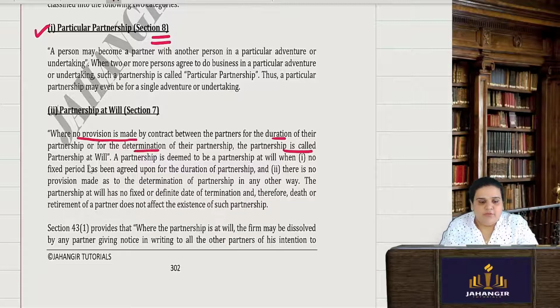Then the partnership is called a partnership at will. By default we consider it a partnership at will when no fixed period has been mentioned for the duration and there is no provision for the determination of the partnership in any other way.